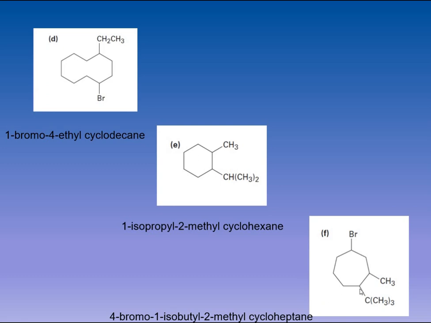So we are going to number it from this side, 1, 2, 3, 4, 5, 6 and 7. So it will be 4-bromo, because bromine comes first, 4-bromo-1-isobutyl-2-methylcycloheptane. This will be called a cycloheptane.